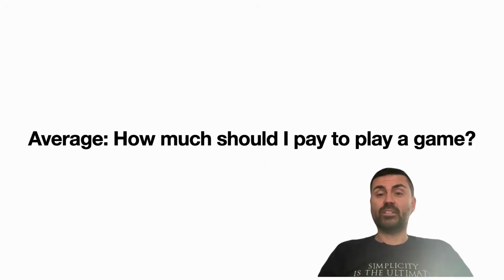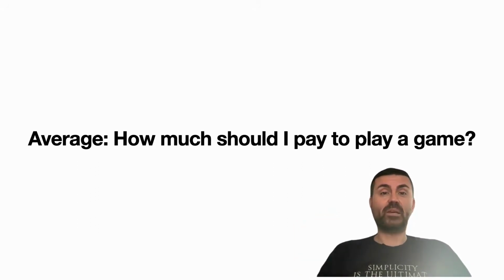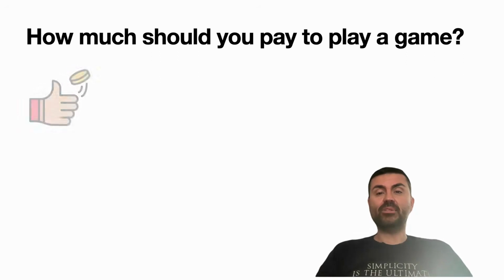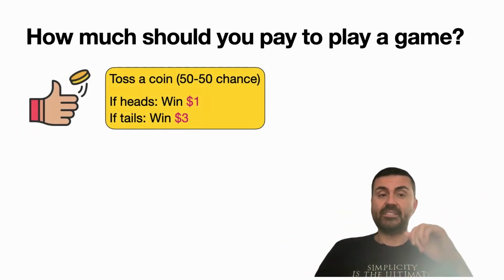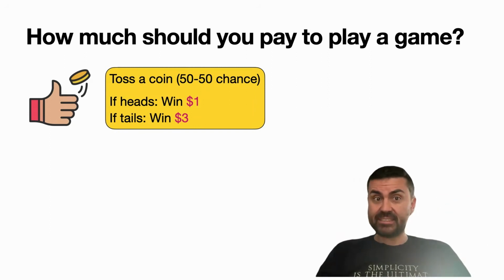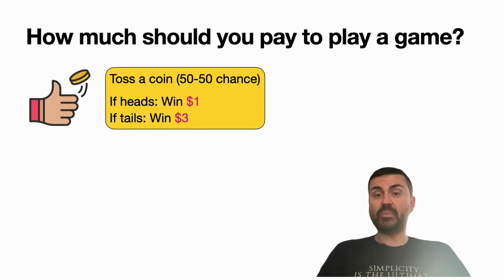So first, we're going to talk about the average. And I like to see the average as the price that I should pay for a game. What game? Well, let's say we're tossing a fair coin, so it's a 50-50 heads or tails chance. If it lands in heads, you win $1, and if it lands in tails, you win $3. The question is, to make this game fair, how much should you pay to play it?